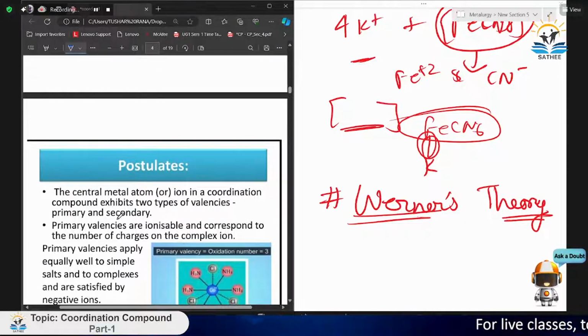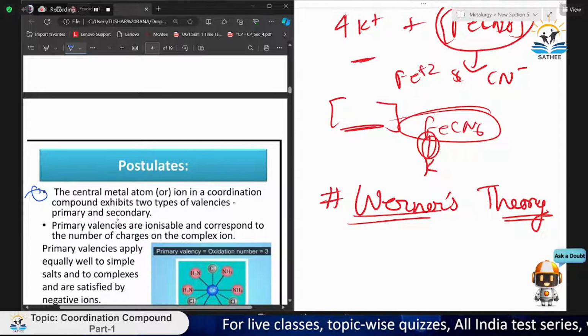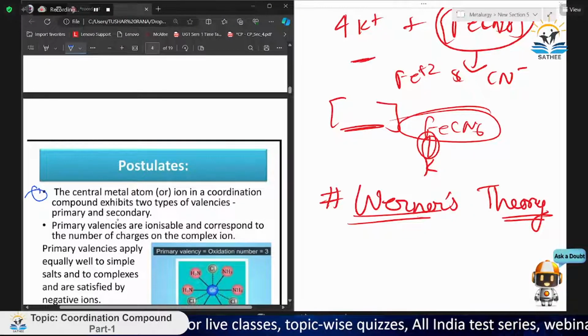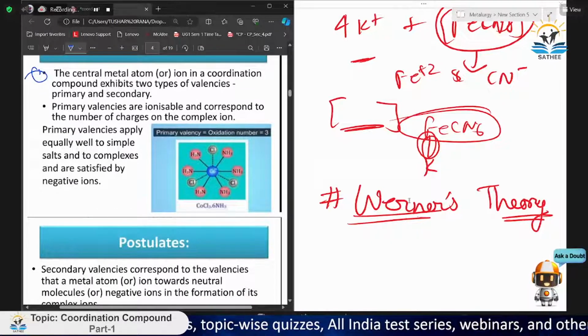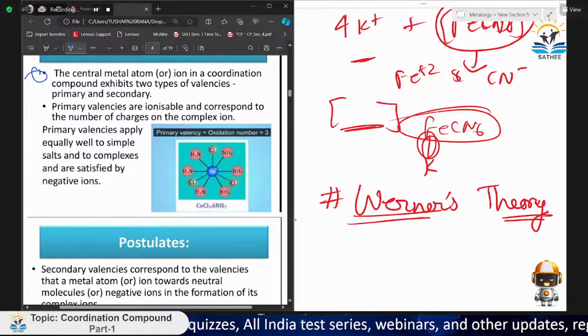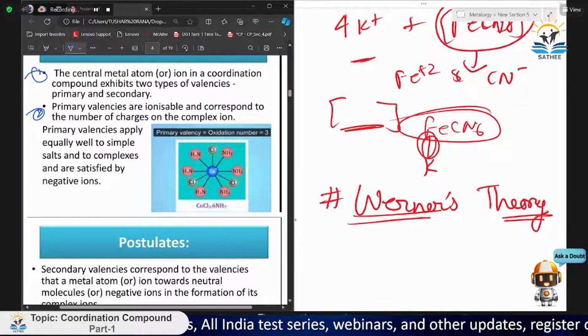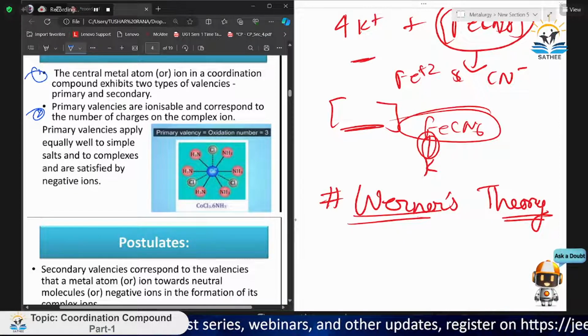Now, what is the main explanation given by Werner's theory? There were certain postulates regarding Werner's theory. First, the central metal atom or ion in a coordination compound exhibits two types of valency, primary and secondary. Let's just read it, then I will explain. Second, the primary valencies are ionizable and correspond to the charge on the complex ion.